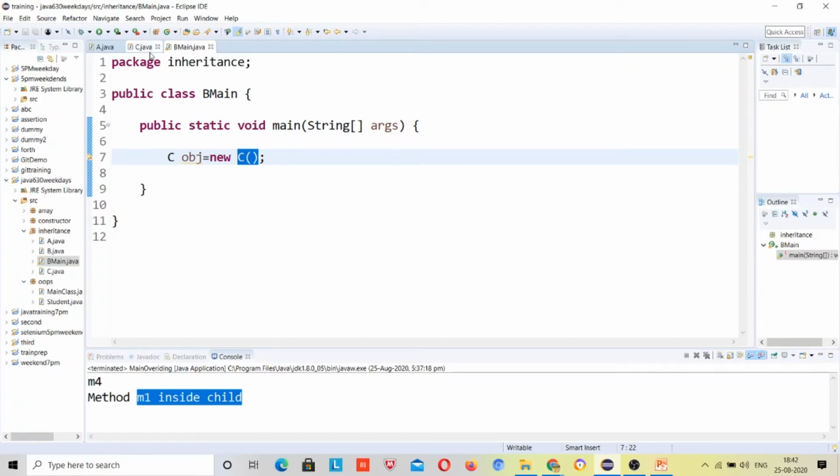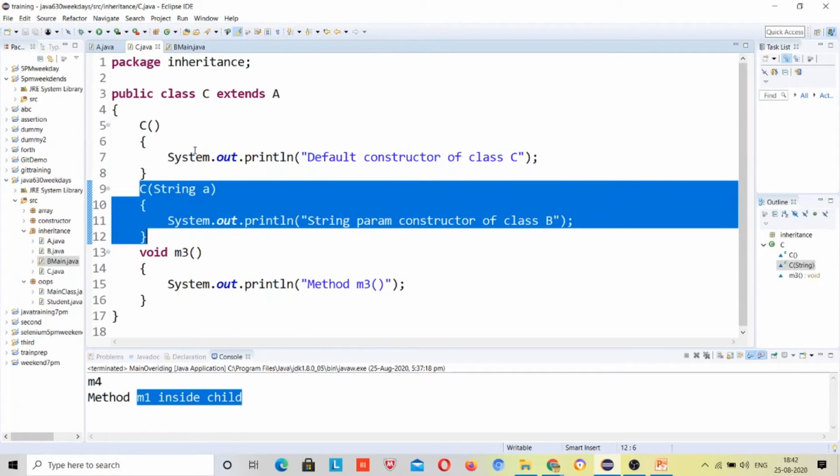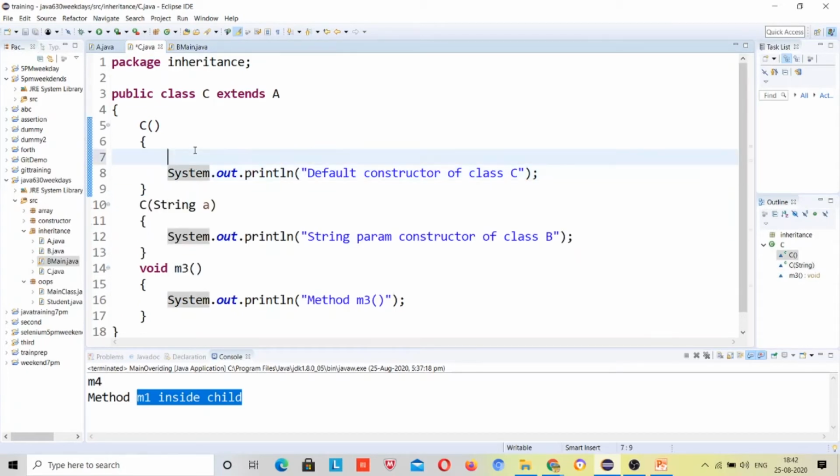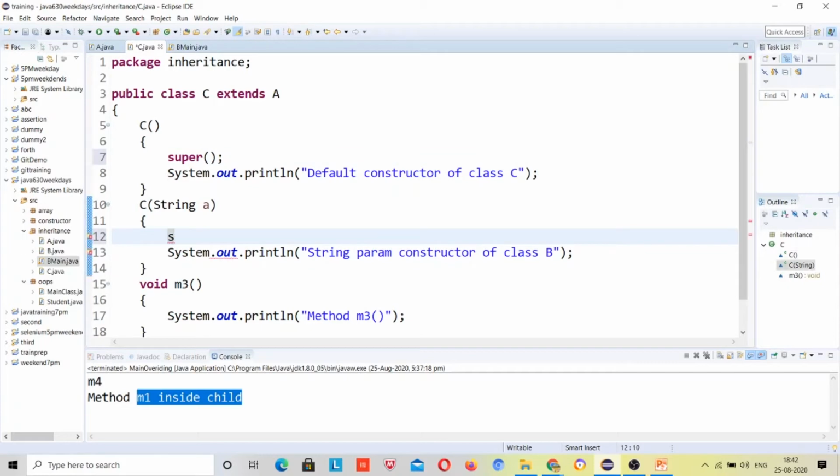So it will be going here, to the default constructor, and whether you write it or not, this code is hidden in every constructor. Either the constructor is the default or one you have manually defined as parameterized, you write this super keyword or not, this code is hidden. There are some tools which will help you see this hidden code, but that's not part of this. You can see this code is written inside every constructor.